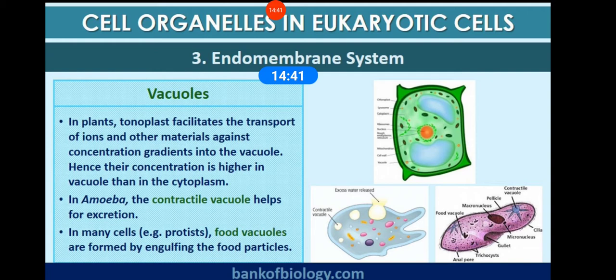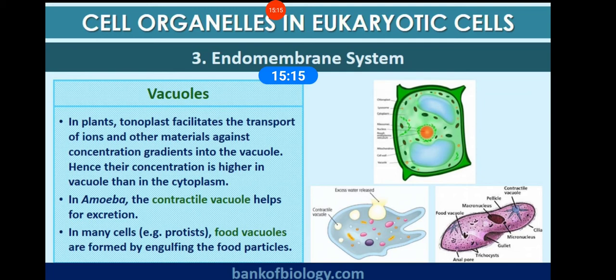In amoeba, the contractile vacuoles help in excretion. In many cells, like in protists, food vacuoles are formed by engulfing food particles. So vacuoles are not only maintaining the turgidity of the cell, but they also act as contractile vacuoles, which are meant for osmoregulation and excretion in amoeba, and as food vacuoles, which play a very important role in engulfing food particles.